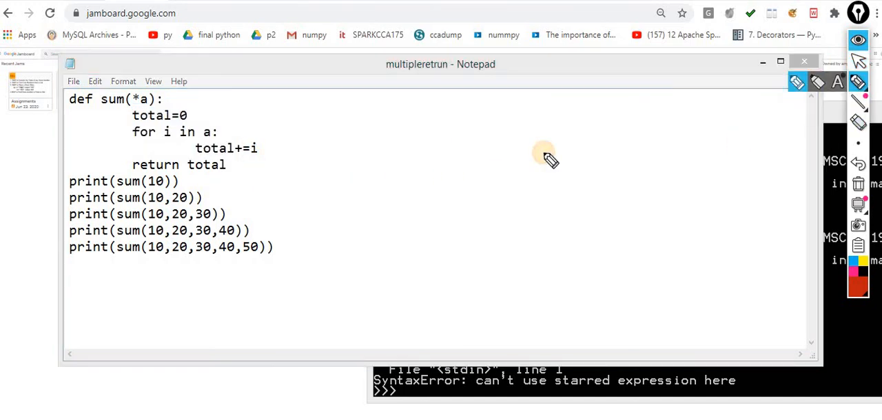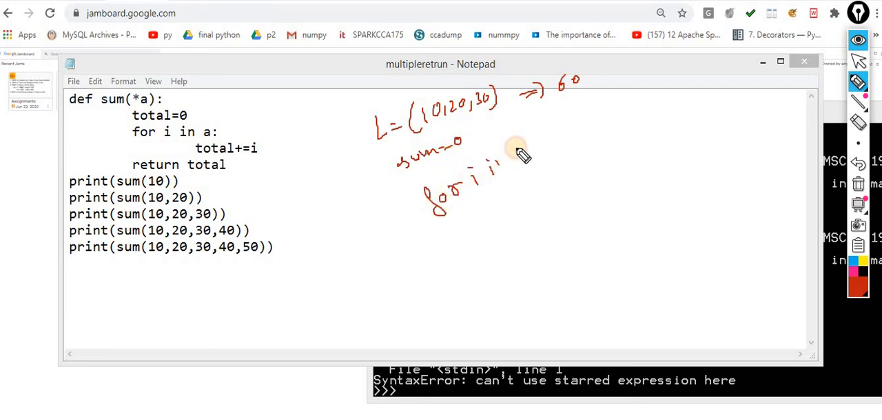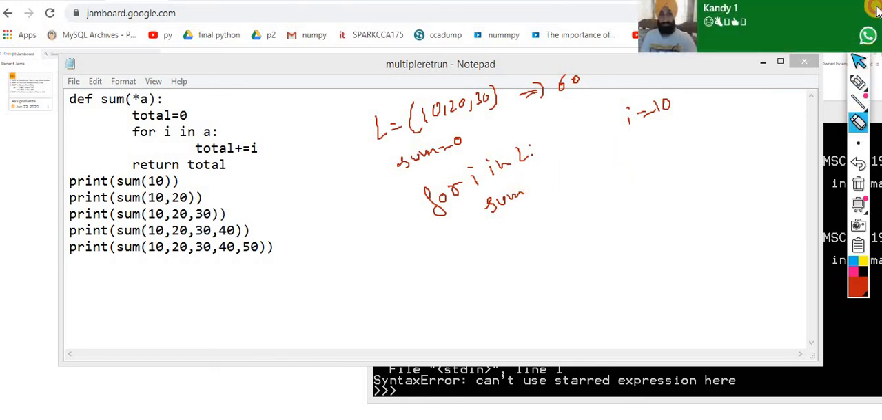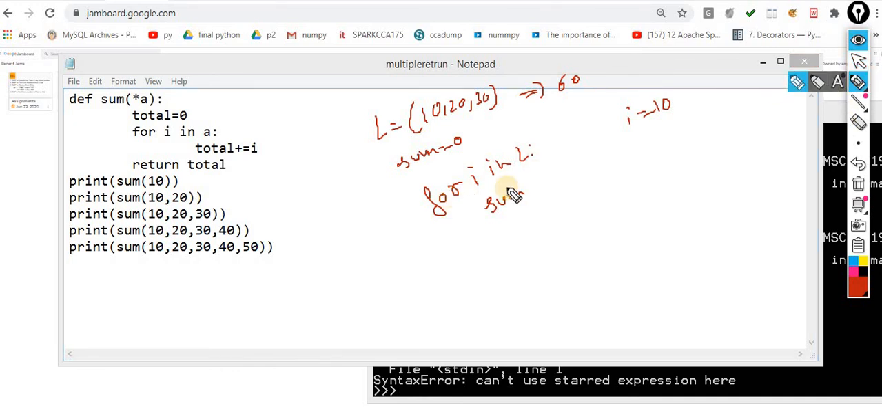Okay, so this is the concept that we already studied: the sum of all the elements. Let's suppose you want the sum of all the elements of this list, which is 60, and you take a variable sum with initial value 0, for I in L. In I the starting value is 10, and what you are doing is sum plus equal to I. If I elaborate this, I can write sum is equal to sum plus I. Now what is happening here: the initial value of sum is 0 and the I value is 10, so sum becomes 10.